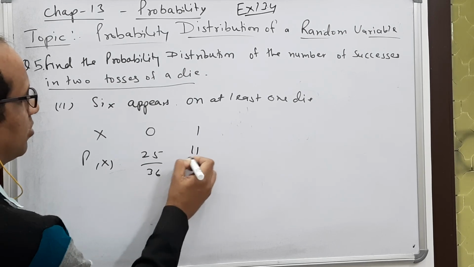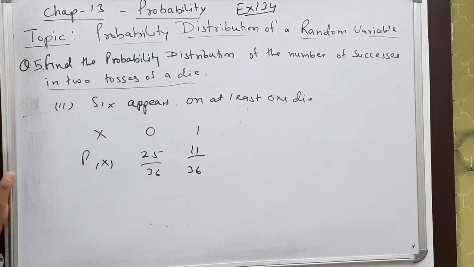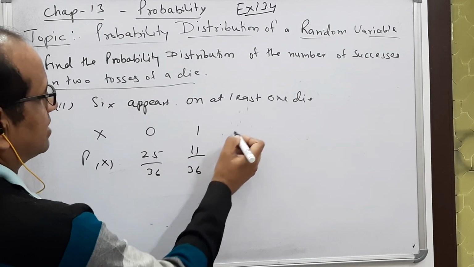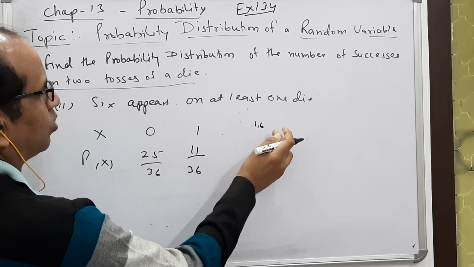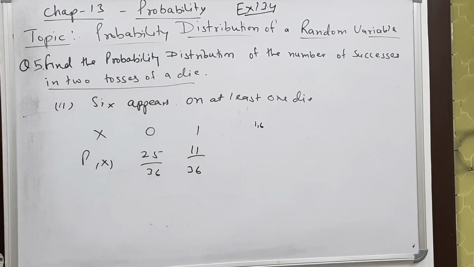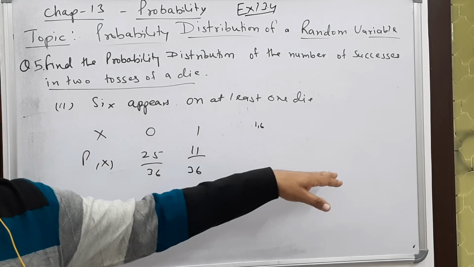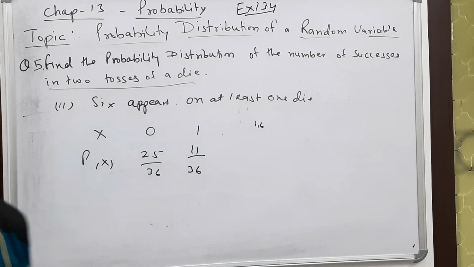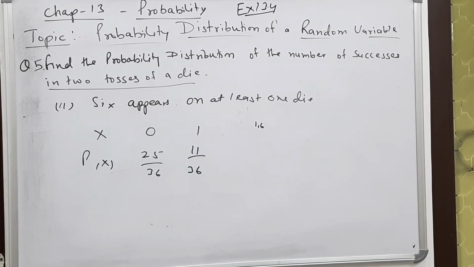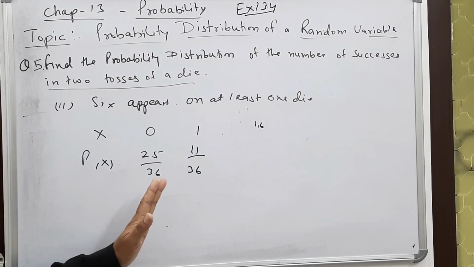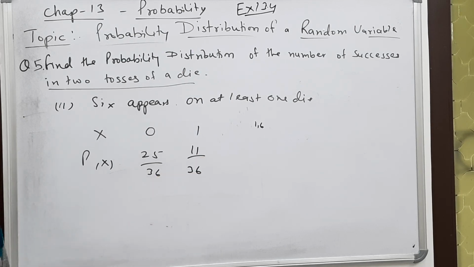In the 36 outcomes, 11 outcomes are there where you will see 6 either on the first die, or on the second die, or on both dice. Which are these 11 outcomes? 1,6; 2,6; 4,6; 3,6 like this, and then 6,1; 6,2; 6,3. So there will be a total of 12, and 1 is common in that, which is 6,6. So in this way, there are 11 outcomes only, not 12.